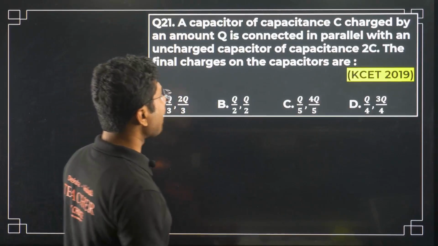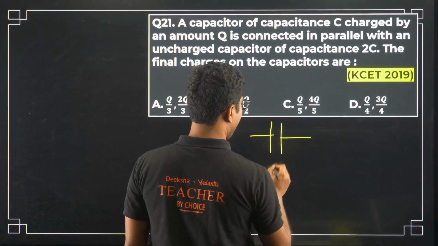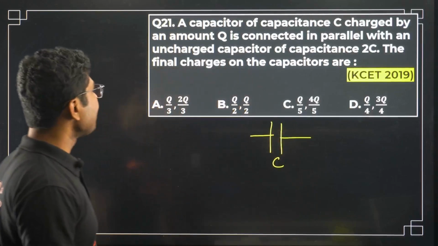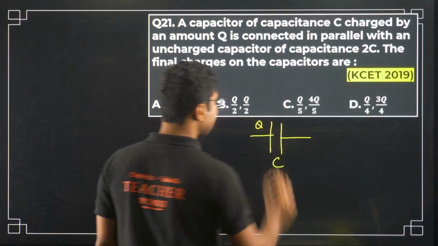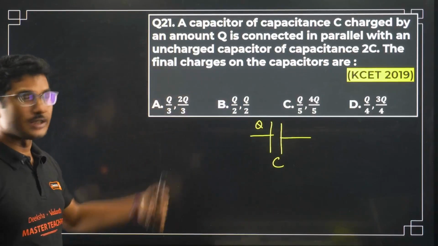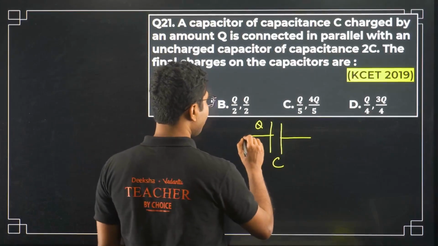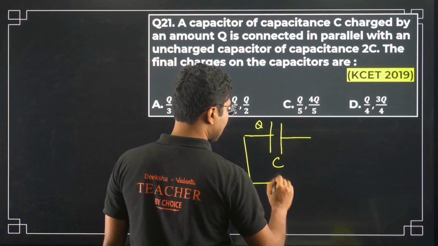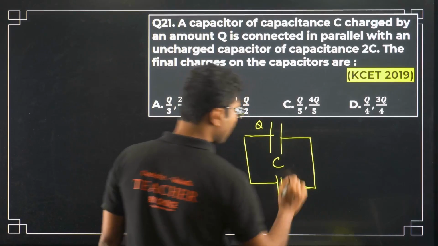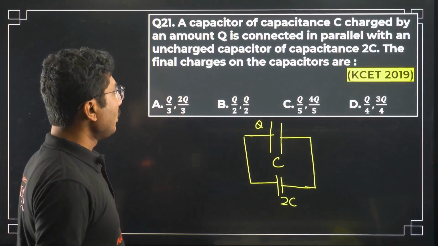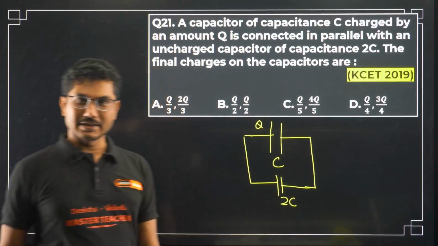We have a capacitor of capacitance C, first charged with charge Q. Now it is connected in parallel with an uncharged capacitor of capacitance 2C. We have to find the final charges on the capacitors.